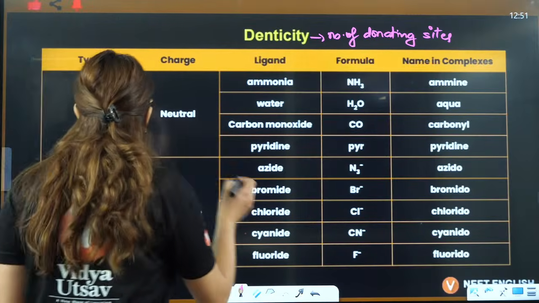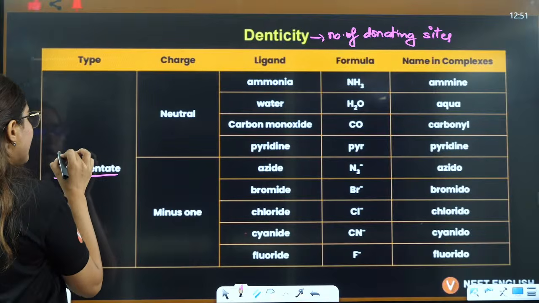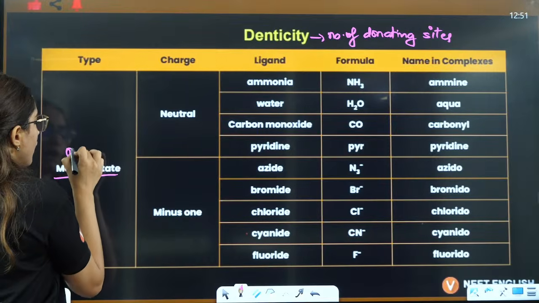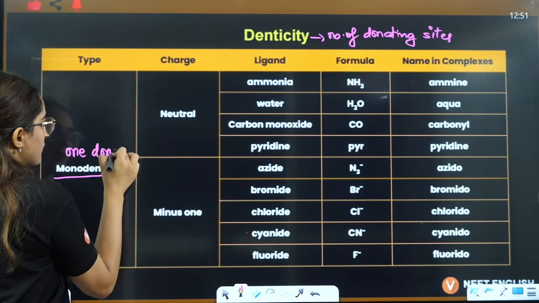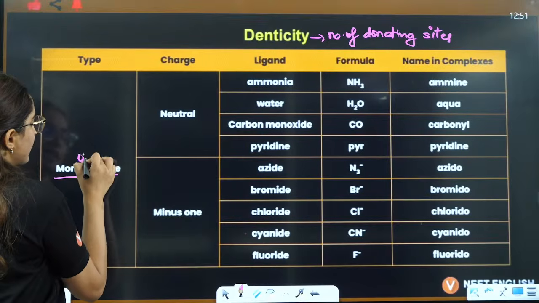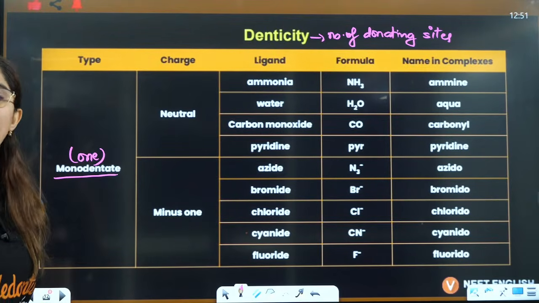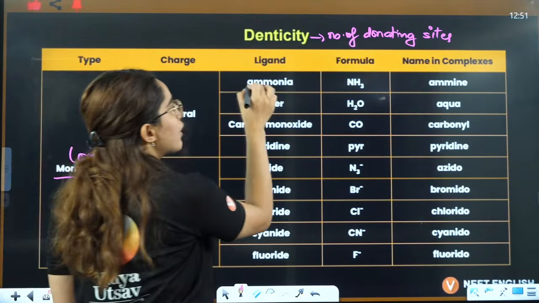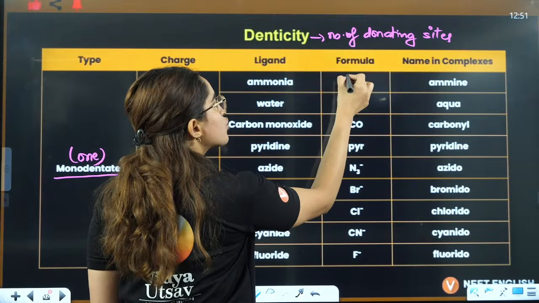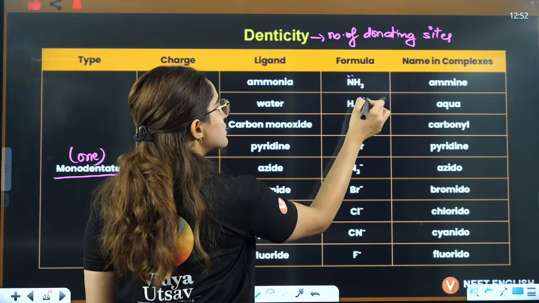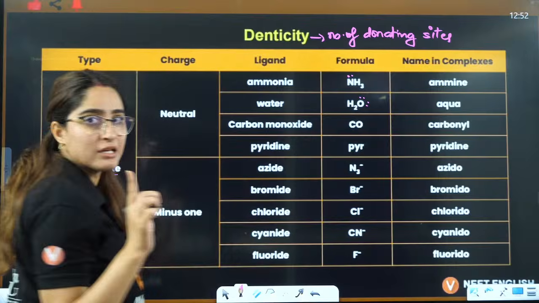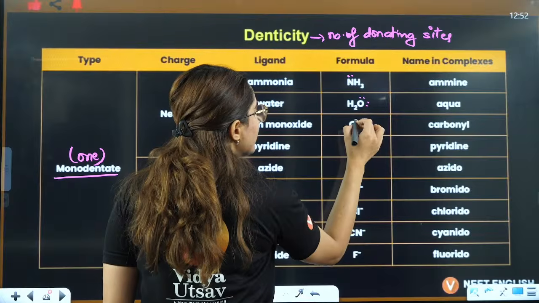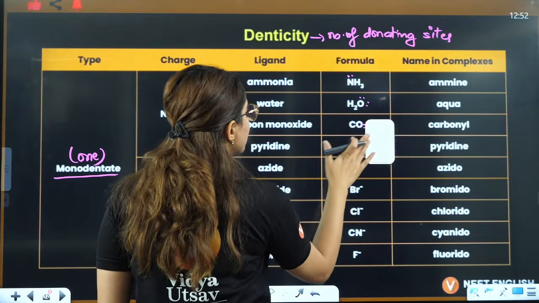So how many sites does it have? Monodentate means one donating site. So in neutral ligands, where charge is zero, you have ammonia, which donates because of its lone pair. Water also donates because of its lone pair. Site is only one; lone pairs are two, but site is only one. Carbon monoxide donates from this carbon here, right?